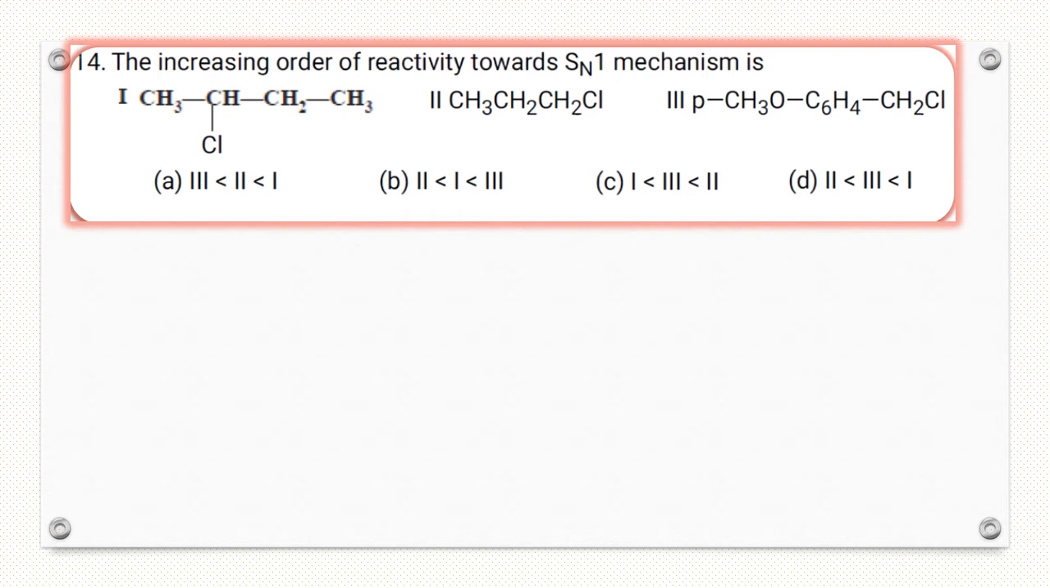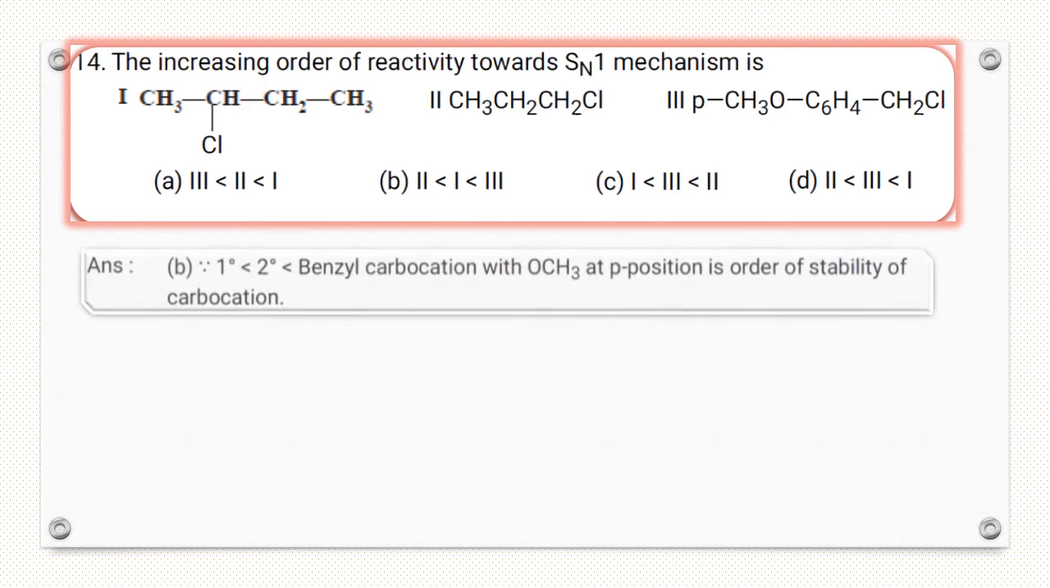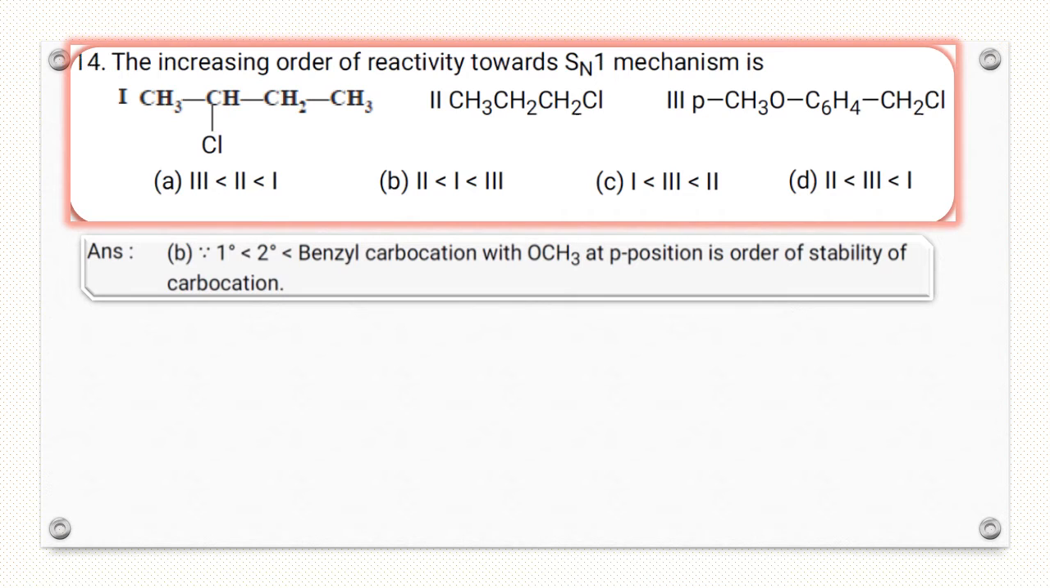Increasing order of reactivity towards SN1. In SN1, a carbocation is formed. So in the third option, the benzyl carbocation is most stable. After that, the secondary, 2 degree carbocation, and here the 1 degree carbocation is in the second option. So option B is the right answer: 1 degree, 2 degree, and last one is benzyl carbocation.